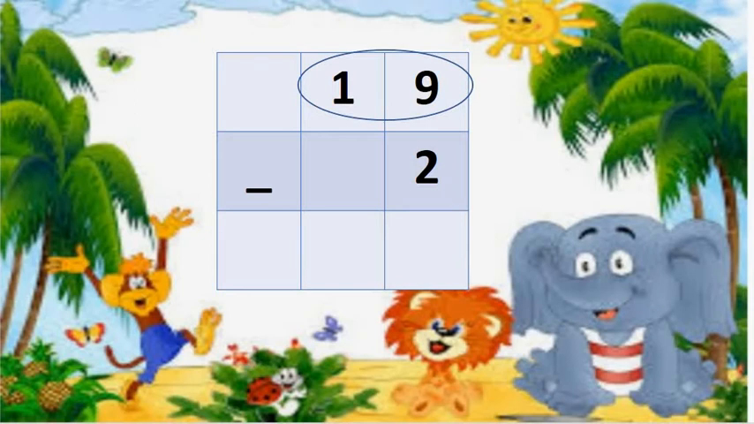Make 2 steps backward counting. 18, 17. We reach at number 17. 17 is the answer. Copy it properly. 19 minus 2 is 17.